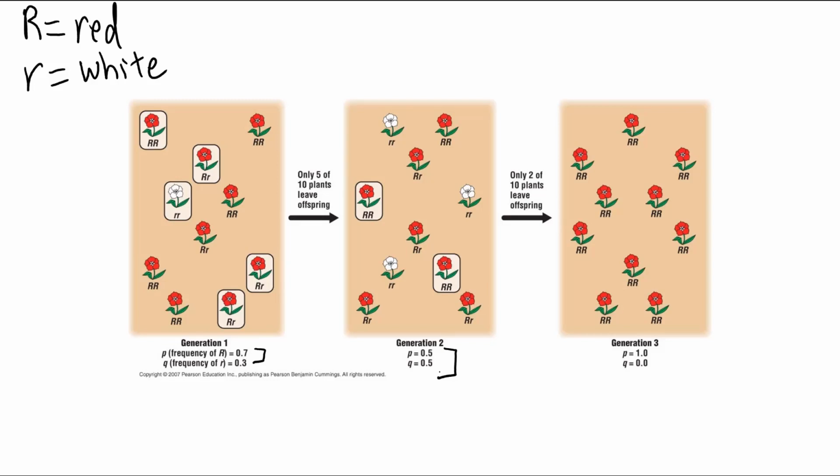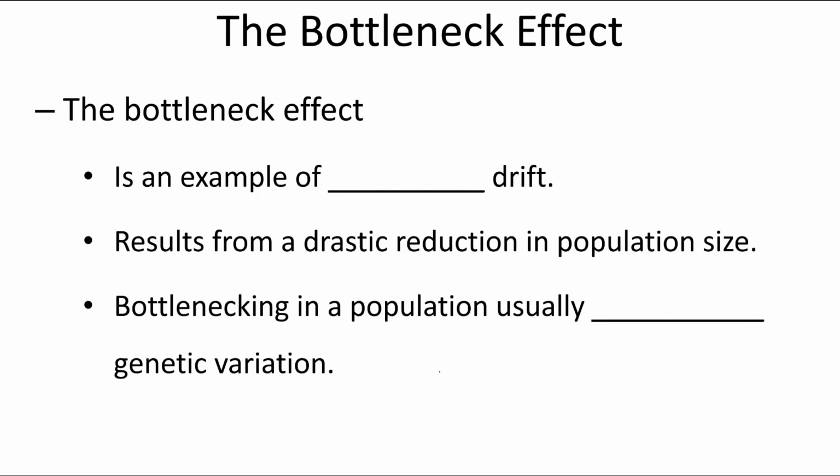Let's say there's another random event and most of the population is lost and only 2 individuals survive. But these 2 individuals both happen to be homozygous dominant. When we look at generation 3 at their offspring, we see that that lowercase r allele has totally been lost from the population. Again, it's not because white flowers was somehow bad. It was just chance events and a very small population that resulted in these drastic changes in the allele frequency from one generation to the next. This is genetic drift. Another example of genetic drift is something known as the bottleneck effect.